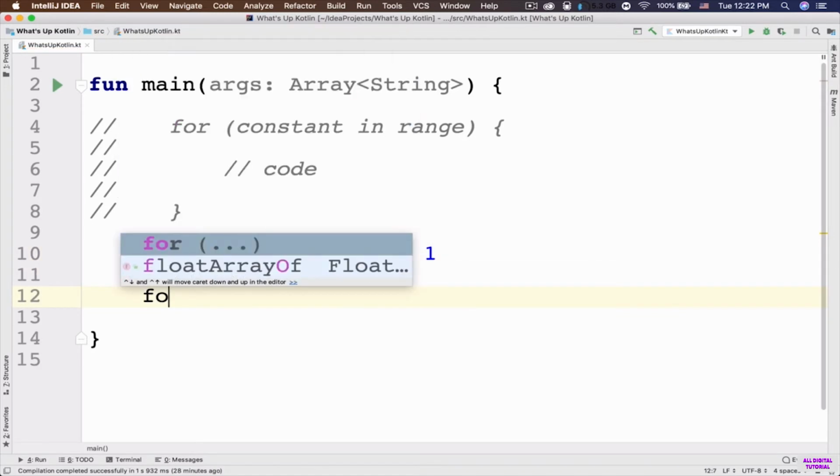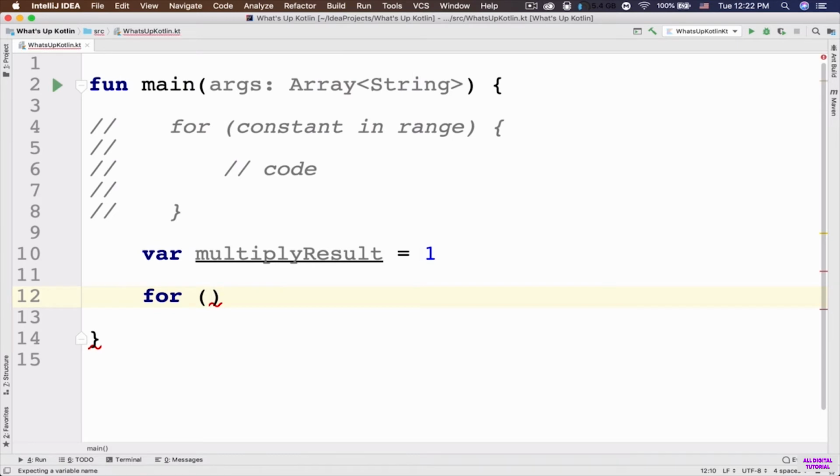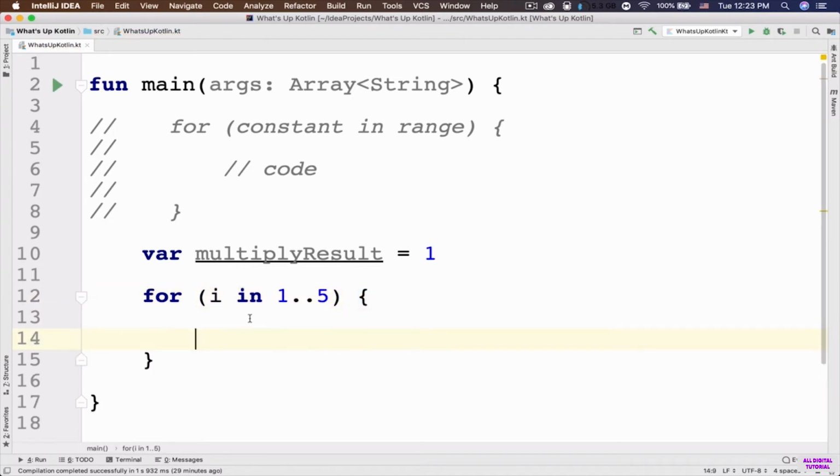So let's say for. And first of all, we need to have the constant. I'll talk more about this constant later. For now, just put i as the constant. And then we need to put the keyword in. Next, we need to have the range. So I want the range to be, for example, 1 through 5. So this is going to be my range. And then open and close your for loop by using these curly braces.